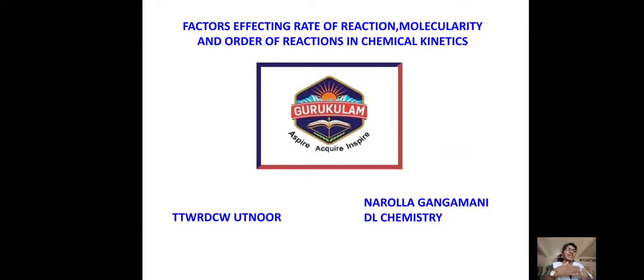So in order to understand these three, we need a special branch of chemistry, right? To understand the speed and the mechanism of the reaction, we need a special branch of chemistry, that is chemical kinetics. Chemical kinetics deals with the speeds of reaction, that is nothing but rates of reaction.